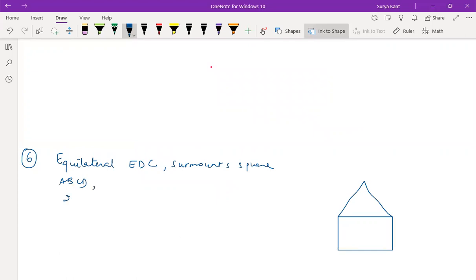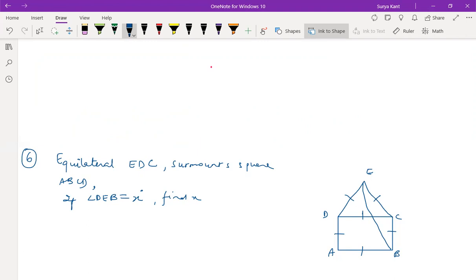If angle DEB is equal to x degrees, find x. So the figure is A, B, C, D, E. Then match from here to here: all four sides of the square are equal, and this is an equilateral triangle.